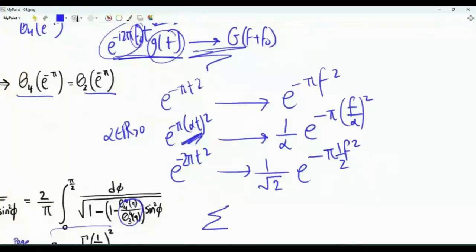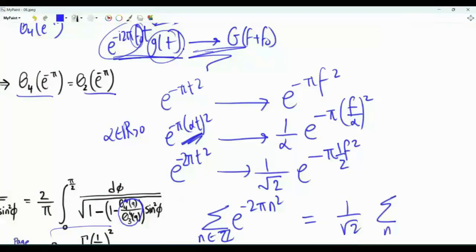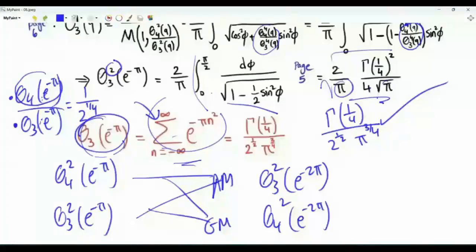Applying the Poisson summation formula, we have the summation of e to the minus 2 pi n squared, where n is an integer, equal to 1 over square root 2 times the summation of e to the minus pi n squared over 2. If we obtain this sum, then we can obtain this other sum. The idea is it is not just that we have obtained this summation. The framework of the theta functions and the Poisson summation formula will allow us to generate so many results just based on this result here.